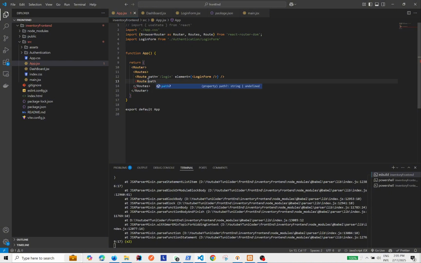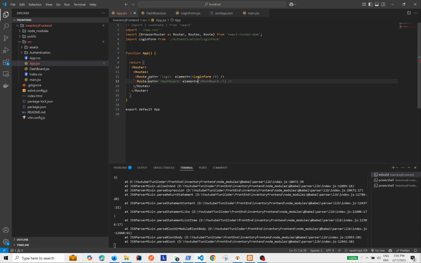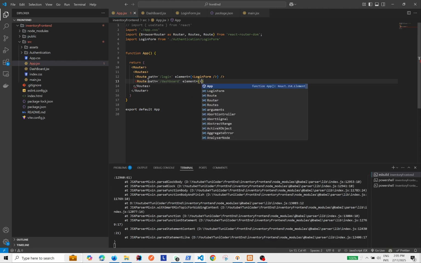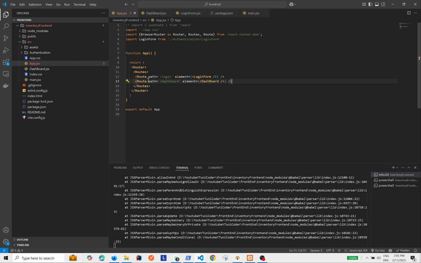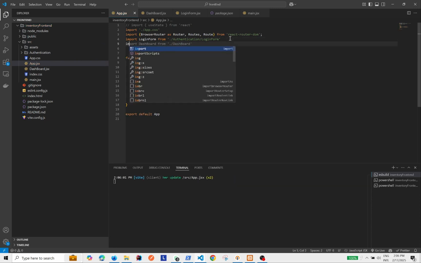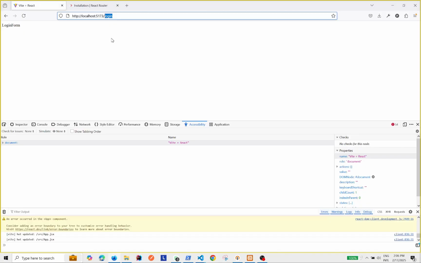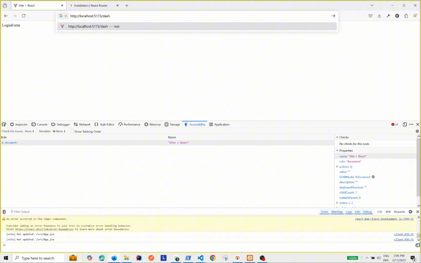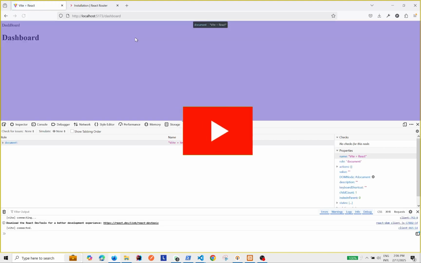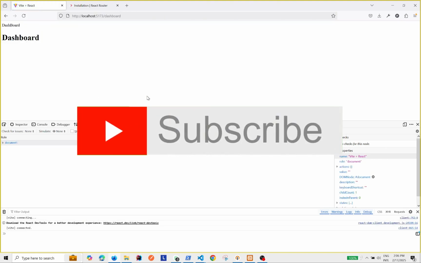So Route, path, dashboard, and the element is Dashboard, but we haven't imported it. Now I'm importing the Dashboard from the dashboard file. So if we now go to /dashboard, we can see our dashboard page.